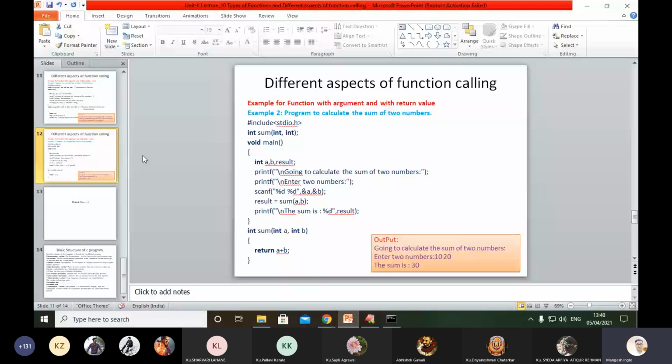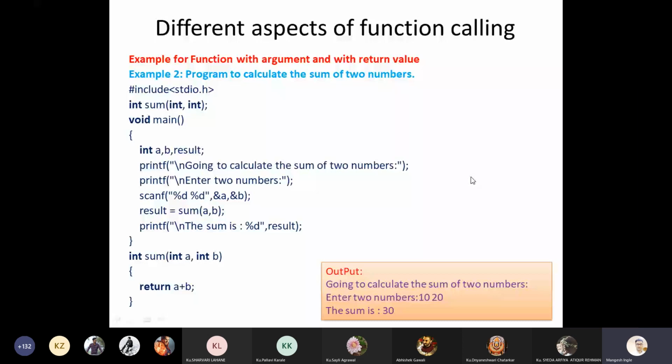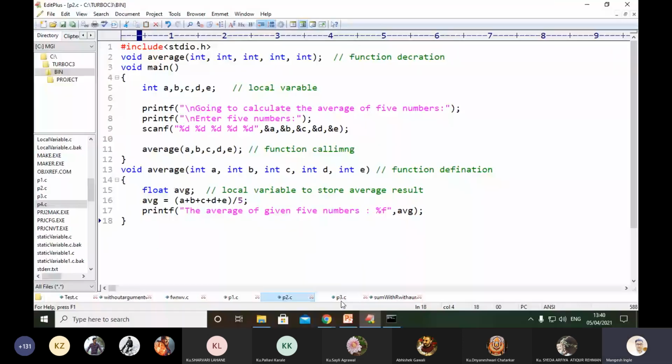You can see the function with arguments and with return value, to calculate the sum of two numbers. Again the same program. I'm taking the same program because you can easily compare it with one another. Okay. Concentrate. With the help of examples, we will understand it.